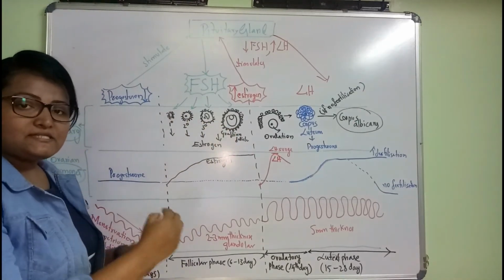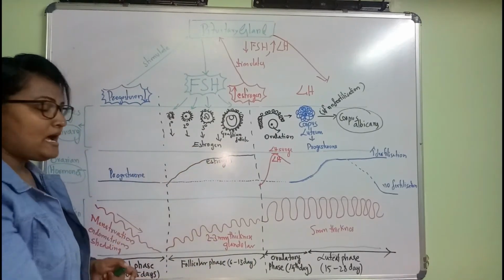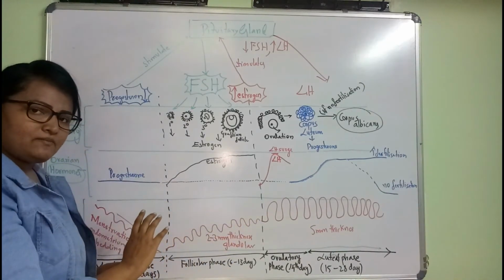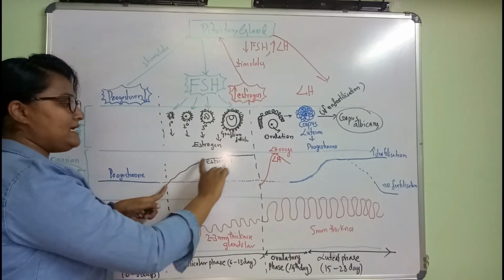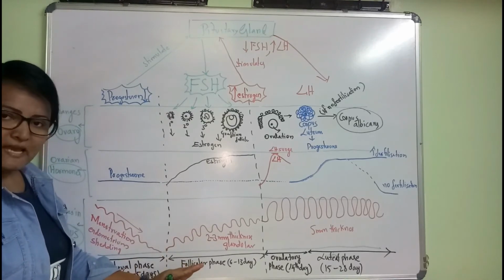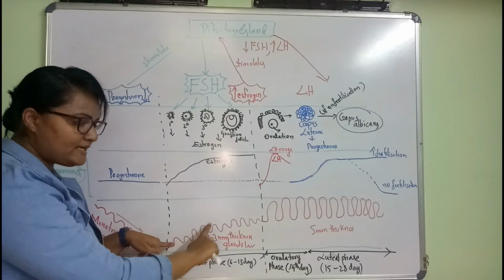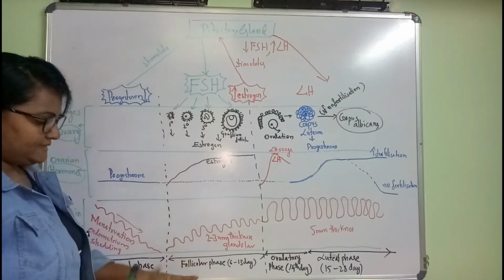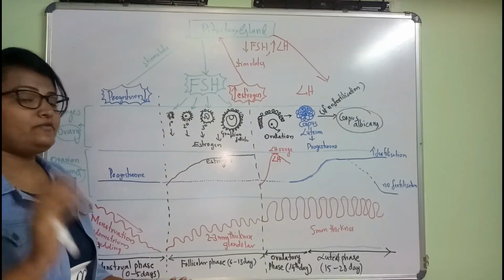Once follicles start to develop, they produce estrogen hormone. As the progesterone hormone level is low, and because of the follicle development, there is an increase in the level of estrogen. At the same time, what is happening? The shed endometrium wall will regrow and become glandular. Totally, this phase we call the follicular phase or proliferatory phase.